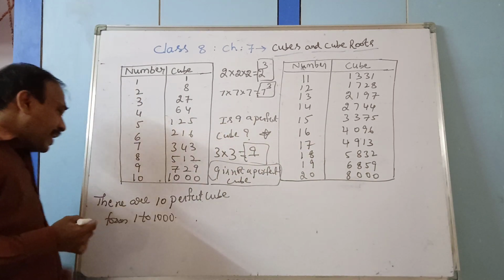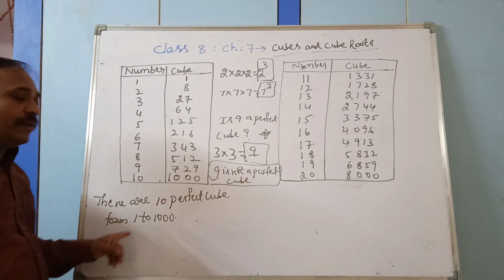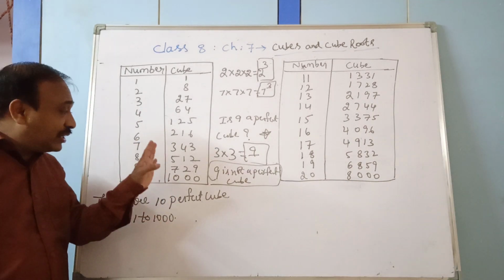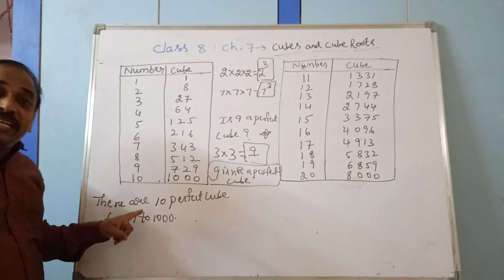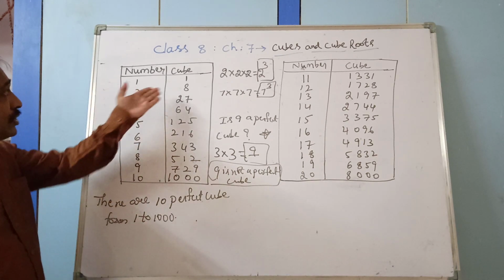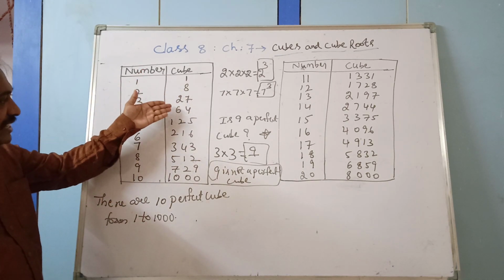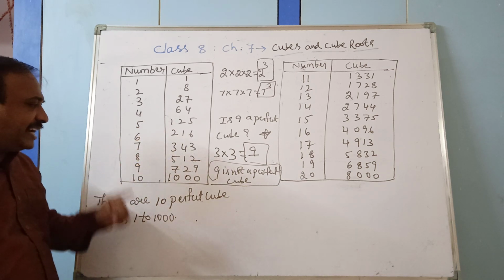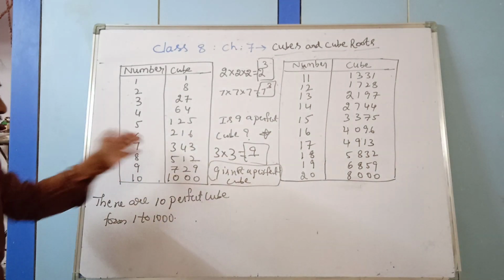There are 10 perfect cubes from 1 to 1000. How many perfect cubes do we have from 1 to 1000? There are only 10 perfect cubes. What are those? 1, 8, 27, 64, 125, 216, 343, 512, 729 and 1000.